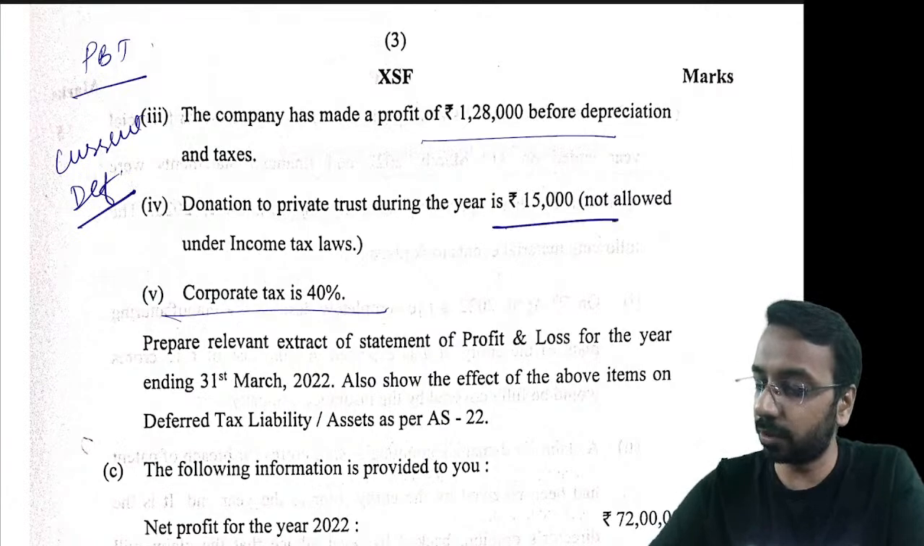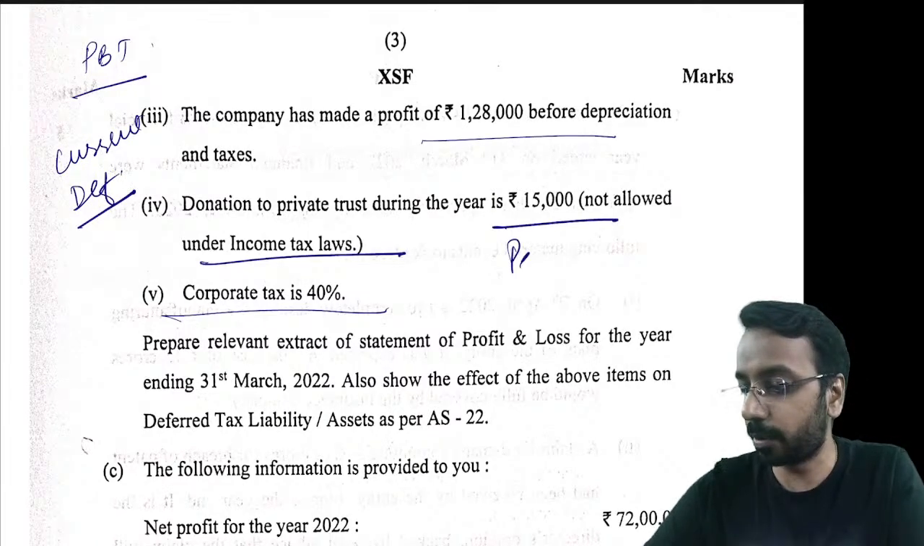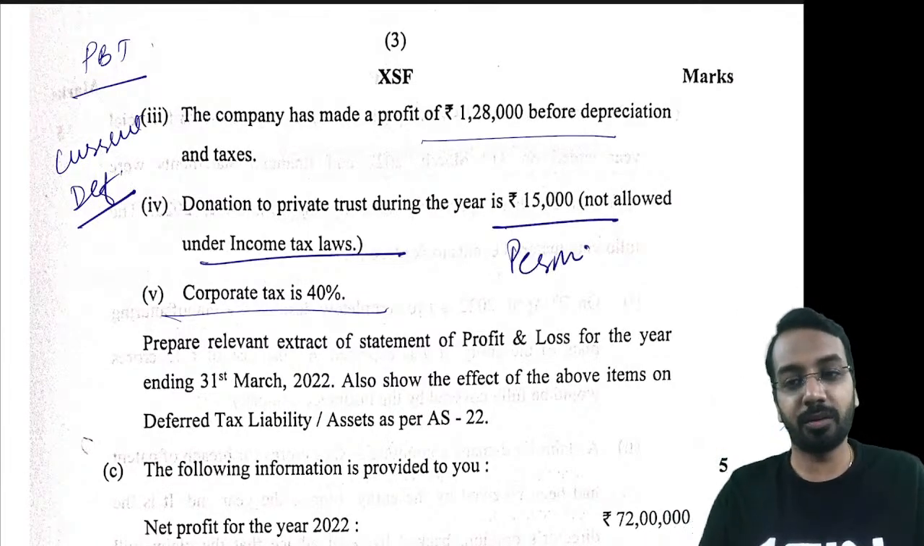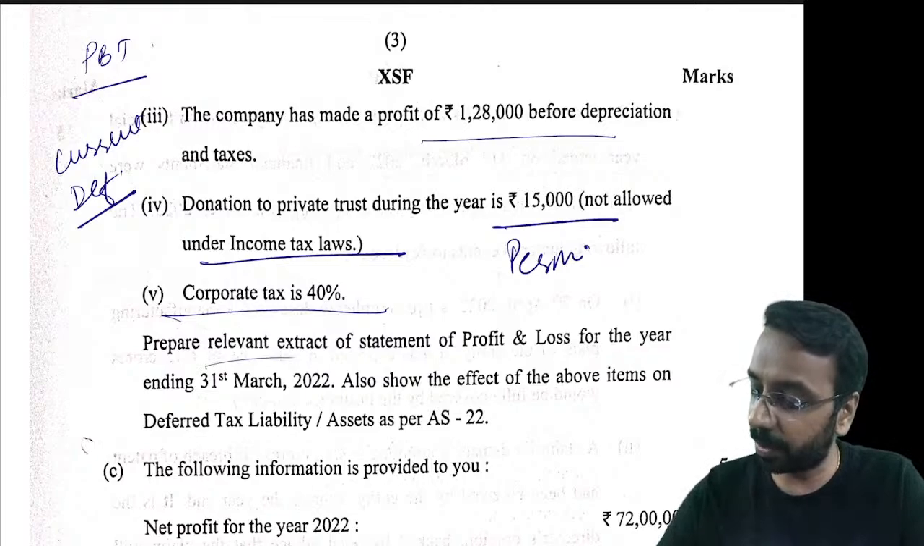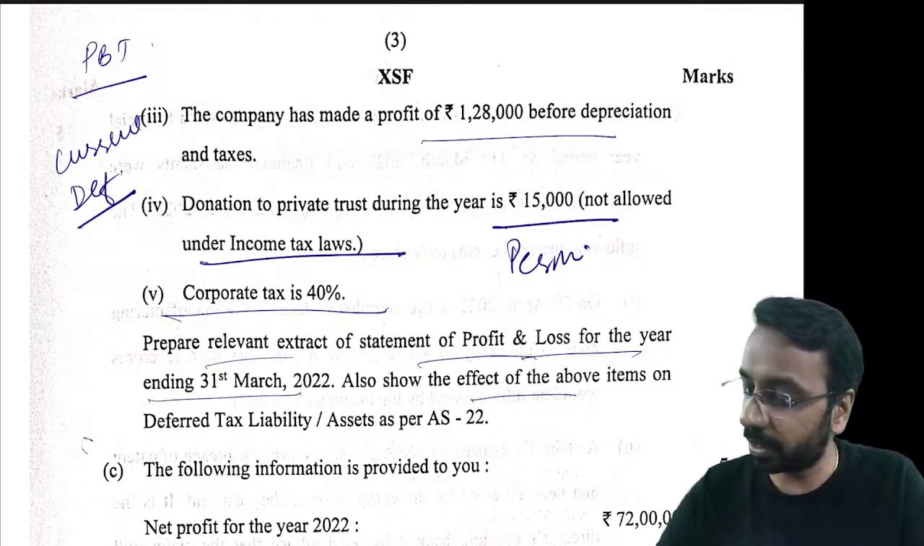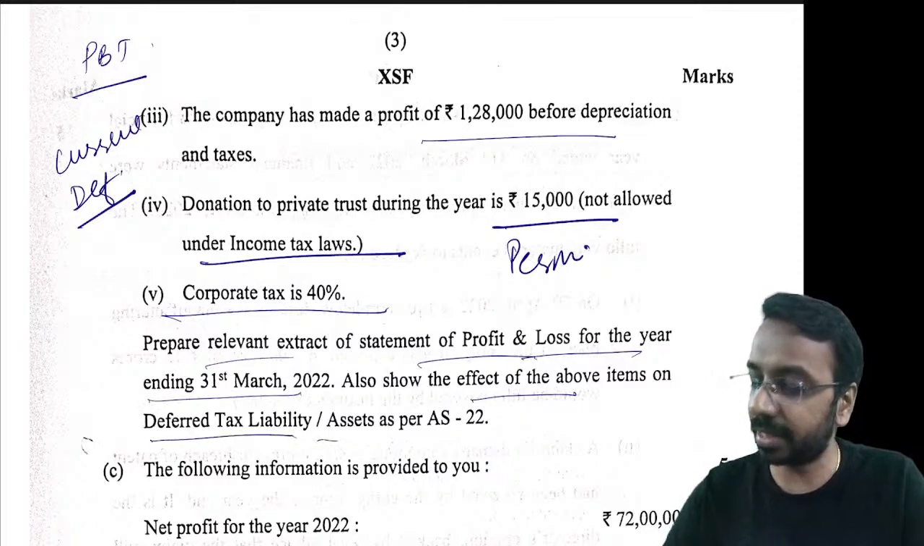Then donation of 15,000 is not allowed under income tax. This is a permanent difference. So basically you have to compute the taxable income, and prepare the relevant extract of the P&L for the year ending 31st March and show the effect of the above items in DTL and DTA as per AS 22.